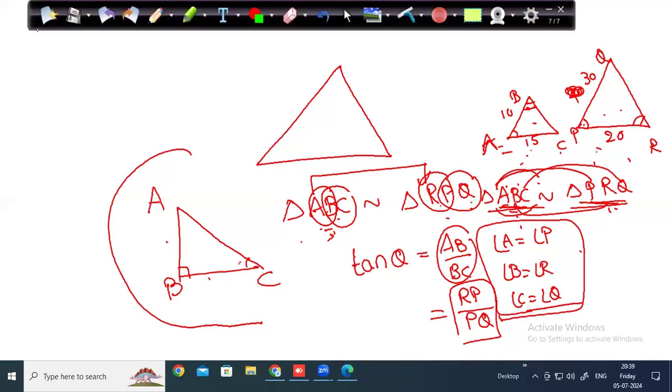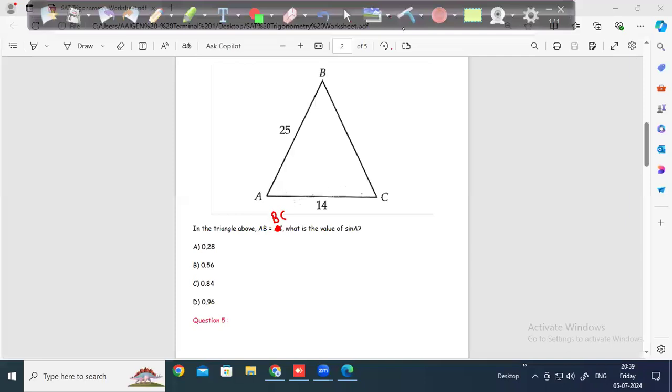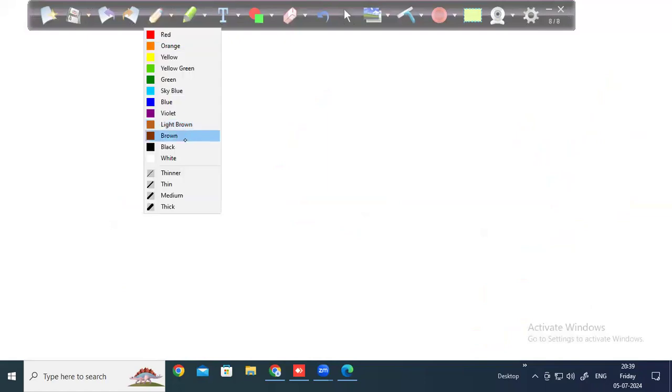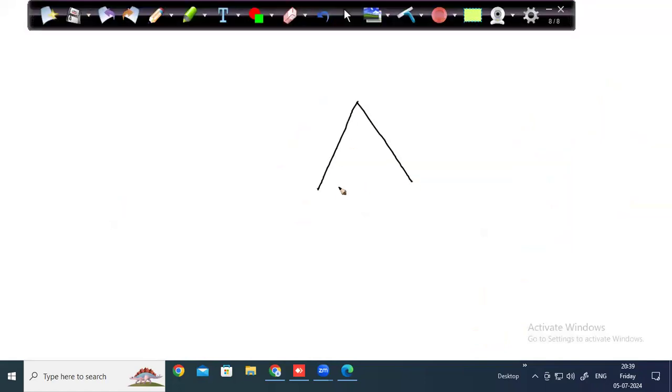Now, if you see the question that is given here, one more thing that you need to know. Suppose I have an isosceles triangle. This is A, this is B, this is C. If AB is equal to AC, if you draw a perpendicular, since sides opposite to equal angles are equal, this angle and this angle are same. Since this is 90, this is 90. So this angle is same, and this angle is same. So triangle ABD and triangle ADC are similar.